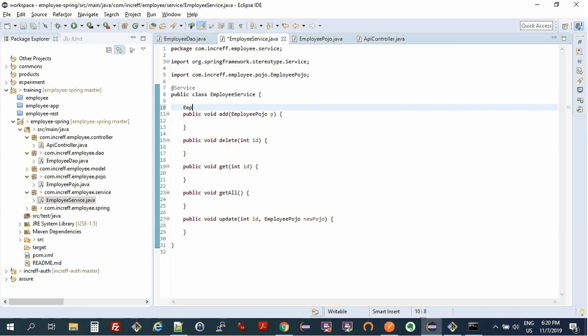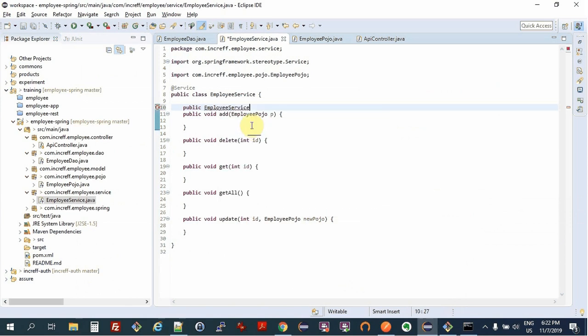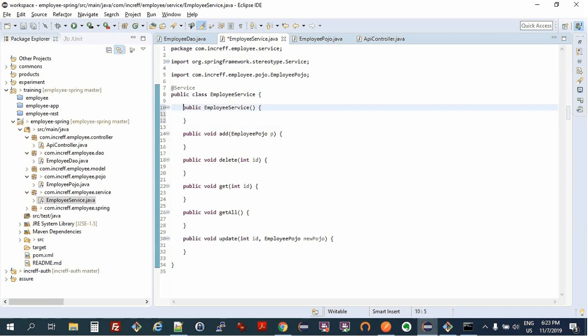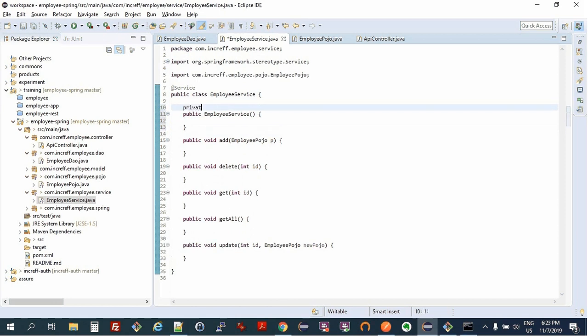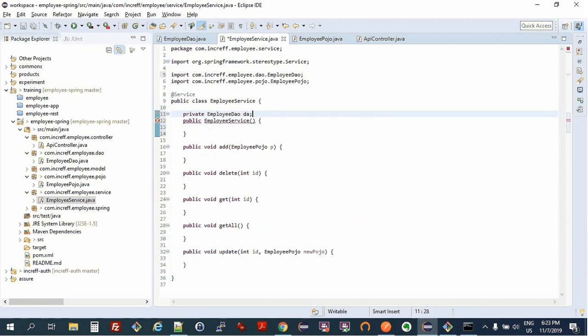Traditionally, what we would have done is that in our public EmployeeService constructor, we would have done something like private EmployeeDAO, and in the constructor, dao equal to new EmployeeDAO, so that we can use the DAO.